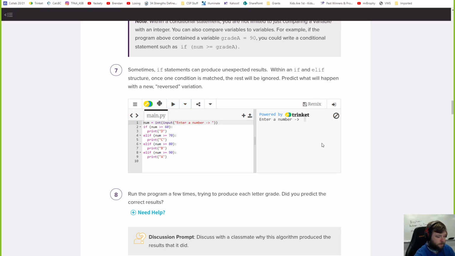What's crazy with this? What if I got a really high grade? Still a D. What if I get like a 50 on it? Nothing happens. No else. So the way this is written, you could never get a C or B or an A. Like I was saying before, the first one happens and everything else gets ignored. One other thing to see here is you don't have to have an else. If nothing's true, it just does nothing.